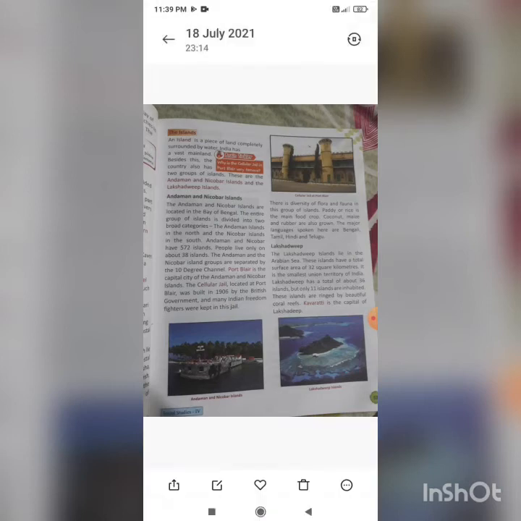Now children, in India we have two groups of islands. One is your Andaman and Nicobar Islands, and another one is your Lakshadweep Islands. So there are two islands, Andaman and Nicobar Islands and Lakshadweep Islands. Firstly, we are going to study about Andaman and Nicobar Islands.